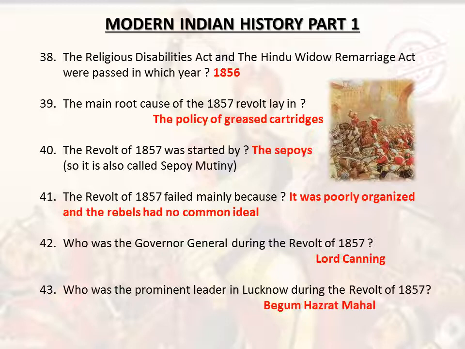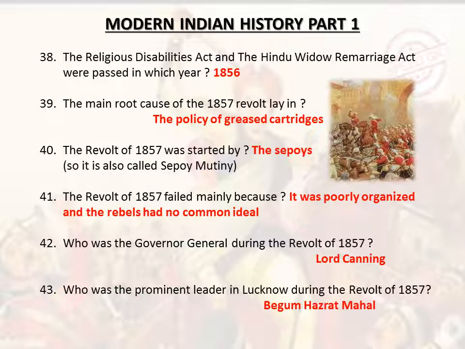1856. The main root cause of the 1857 revolt lay in the policy of greased cartridges. The revolt of 1857 was started by the Sepoys, so it is also called the Sepoy Mutiny. The revolt of 1857 failed mainly because it was poorly organized and the rebels had no common ideal.